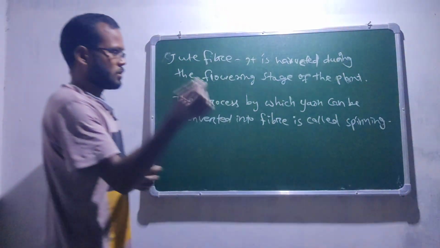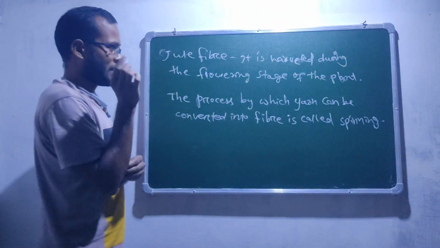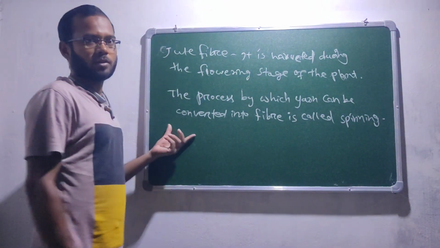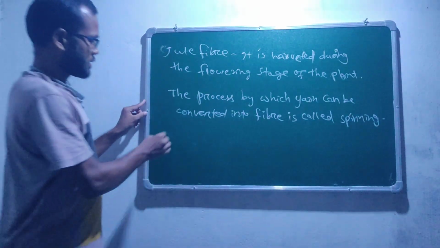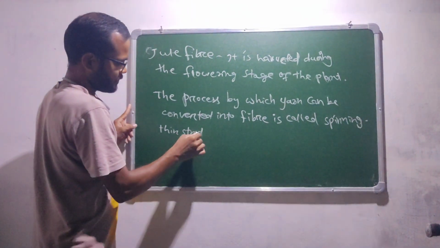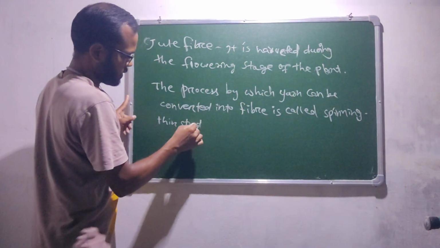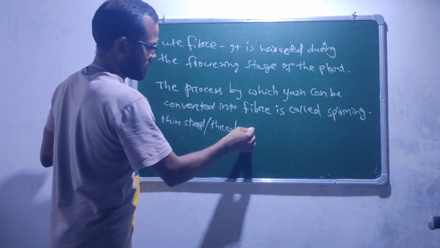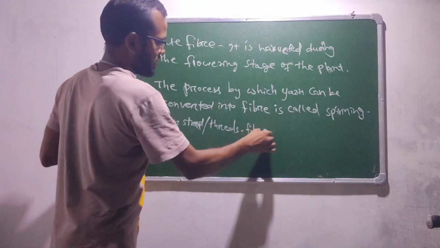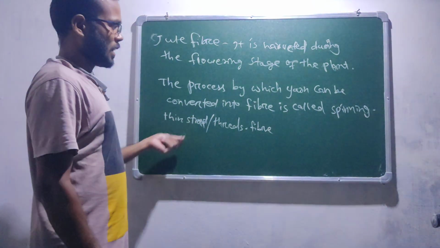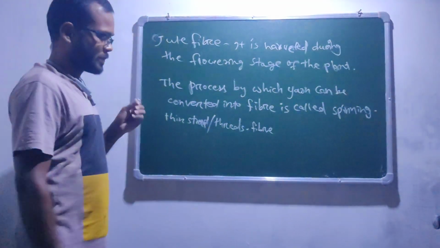So we cannot obtain yarn so easily. We already know that the thin strands or threads are called fiber. So this is made into yarn, and this process is called spinning.